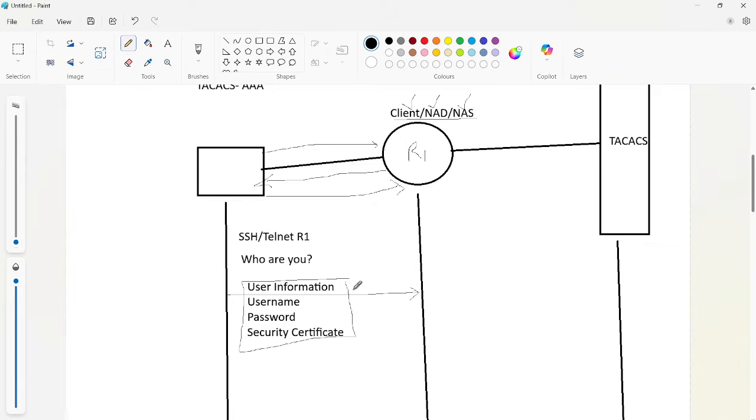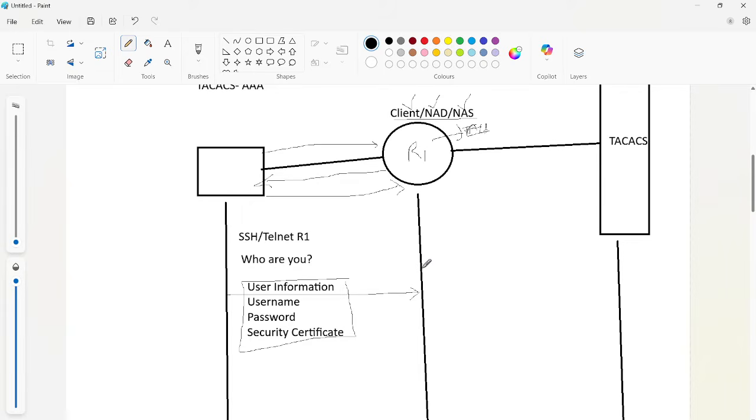The router receives this message. Here in the router we don't have local usernames configured, but we have configured that if it gets any authentication request, it has to reach out to the ACS server, which is the TACACS+ server. So the router will not check in the local database.